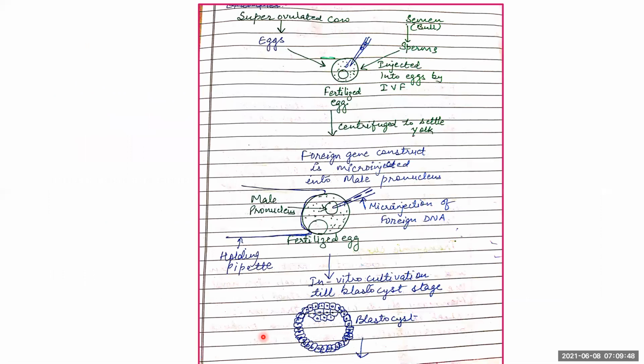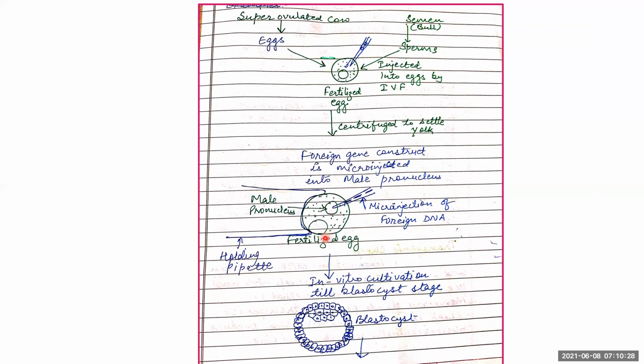Like you can see here, a superovulated cow. From the superovulated cow, we have to collect the eggs, and then we have to collect sperms from the semen collected from the bull. Now the eggs are allowed to fertilize in vitro, that is IVF, in vitro fertilization, with the sperm. So sperms are injected into the egg. Now we have a fertilized egg. The fertilized egg is subjected to centrifugation. After centrifugation, the yolk will settle at one end.